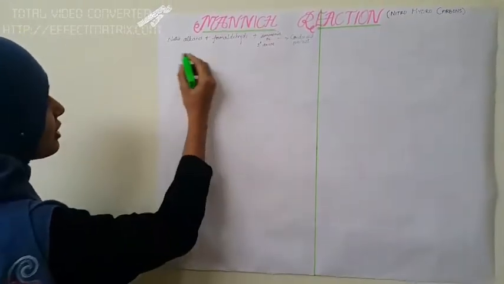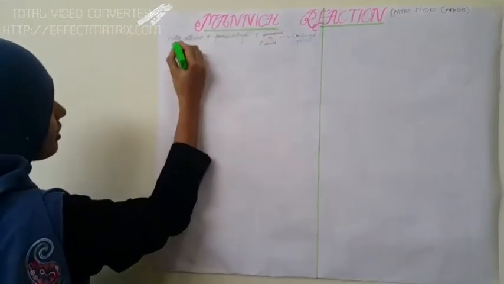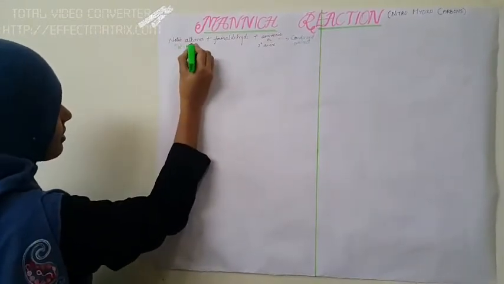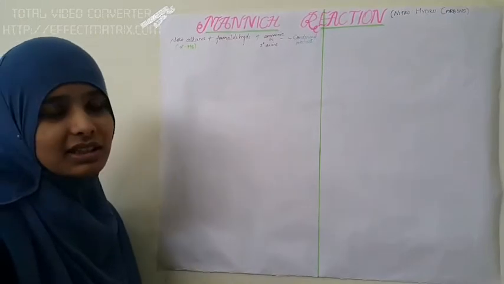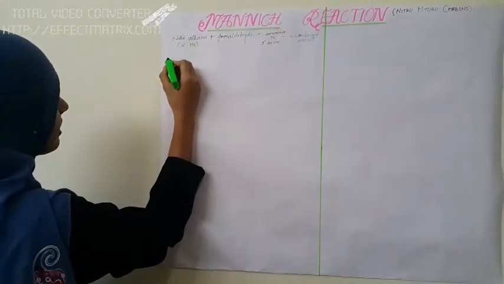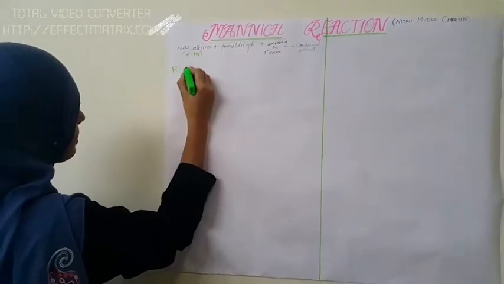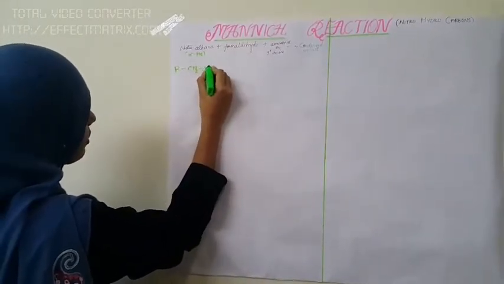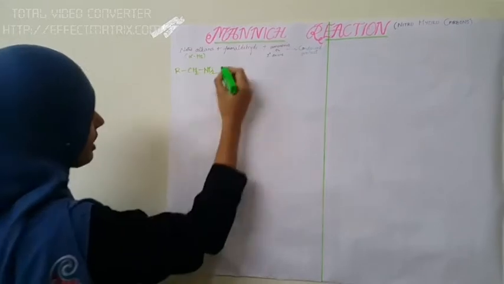First of all, nitroalkanes with alpha hydrogens. The nitroalkane must contain at least one alpha hydrogen. So let us look at the reaction. This is a primary nitroalkane, RCH2NO2.